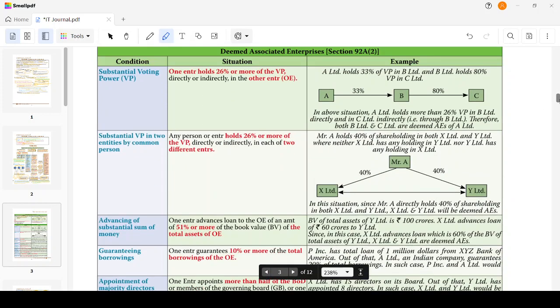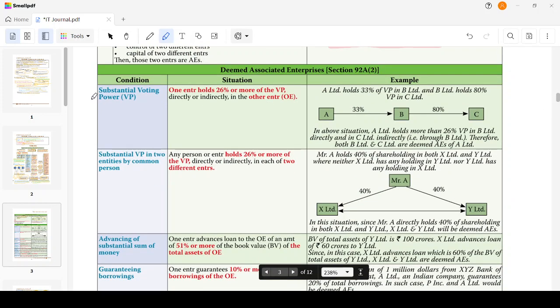Then we have deemed associated enterprises. The first condition is substantial voting power.